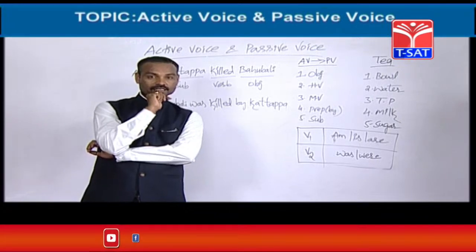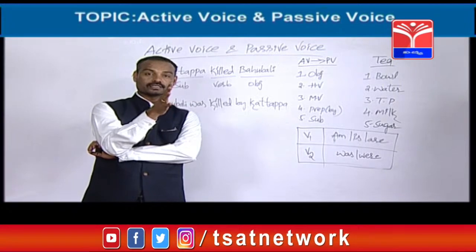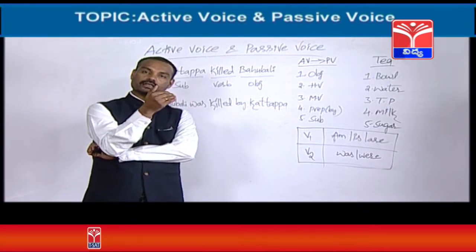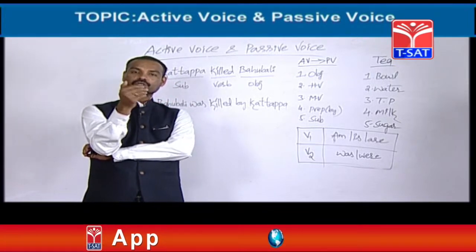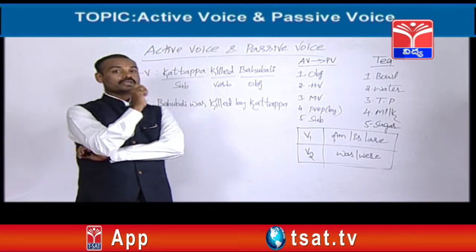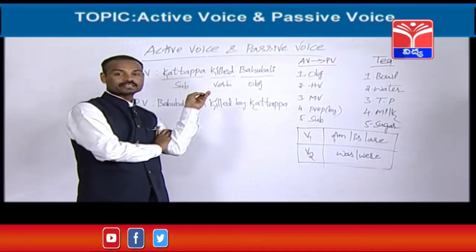Some students think it's a completely new topic, active voice and passive voice. Of course, passive voice is a new topic. Active voice we already know. We know about active voice, but we don't know that we know this thing. So, Kattappa killed Bahubali. It is active voice here.